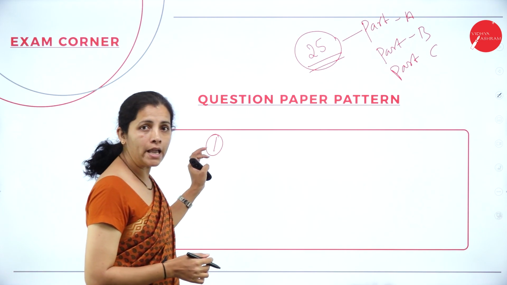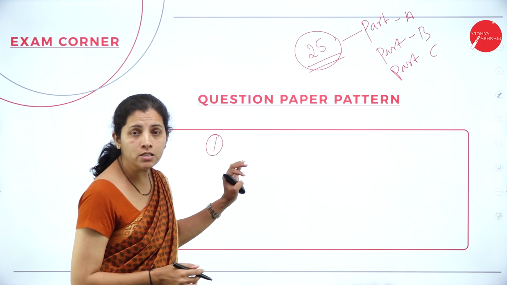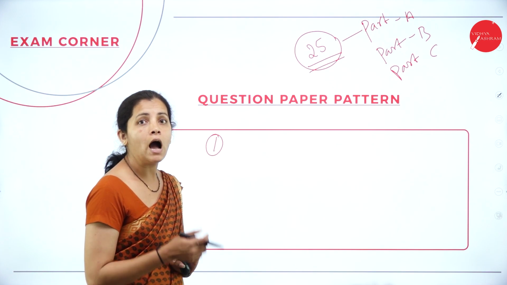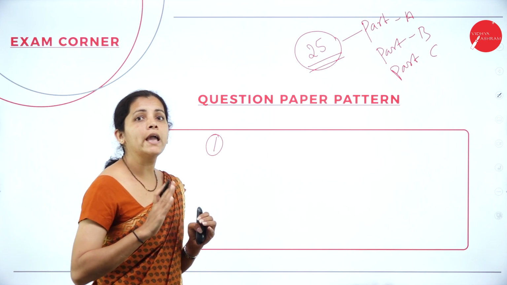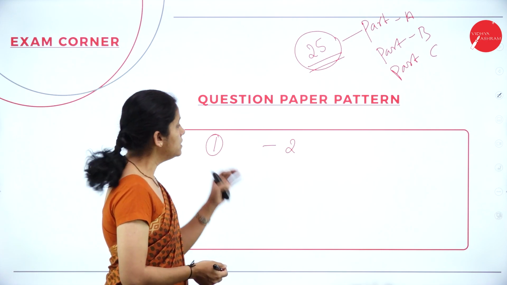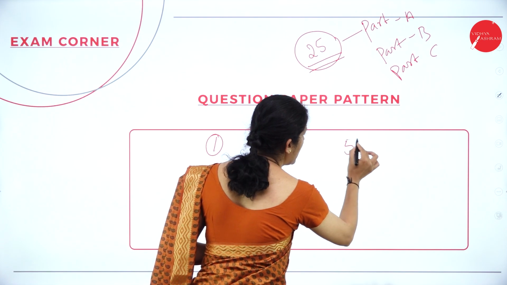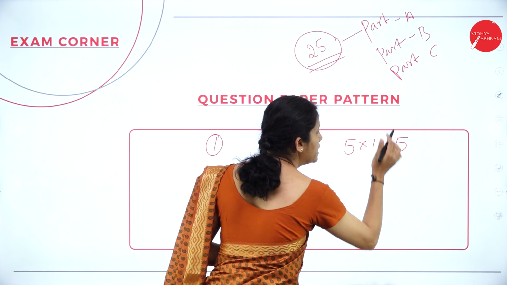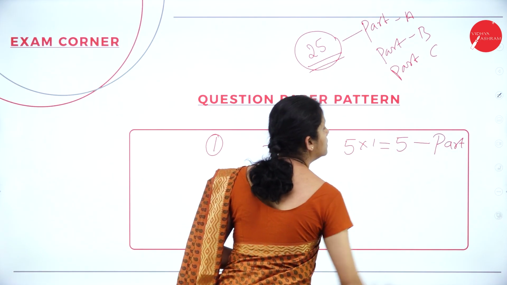Now, if I consider part A, 1 mark questions. So, in my part A, I am going to get 7 questions. Each carries 1 mark, and in those 7 questions, I want to answer any 5. So, 2 questions are optional. So, 5 into 1, it is 5. So, this is my part A.